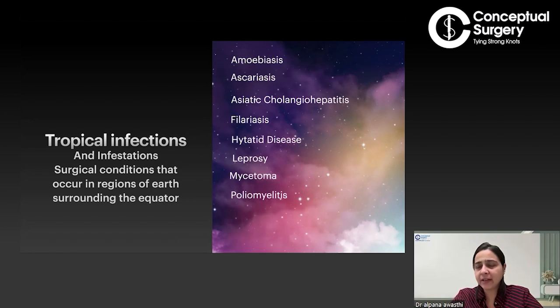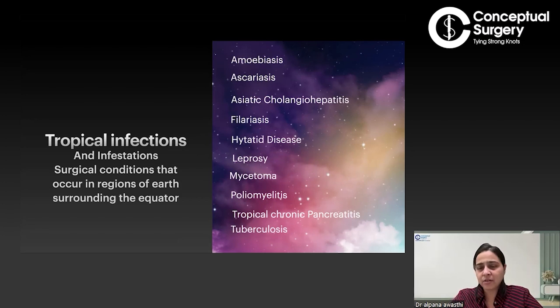We have poliomyelitis, which has also been eradicated in India. But we still have some cases who have already been affected by polio, whom we have to deal with when any infection affects them. So we should have an idea about them. We have tropical chronic pancreatitis, which is also prevalent in the tropics.